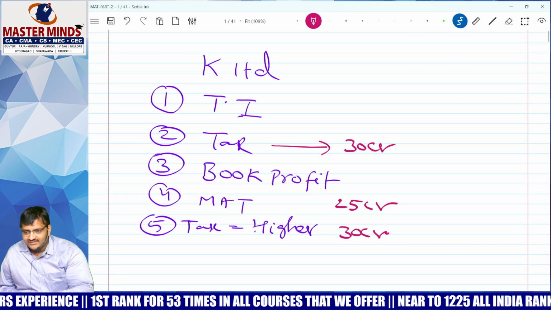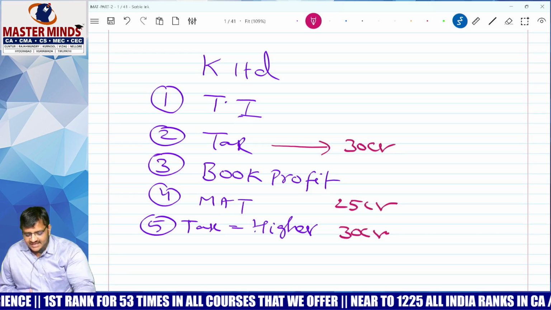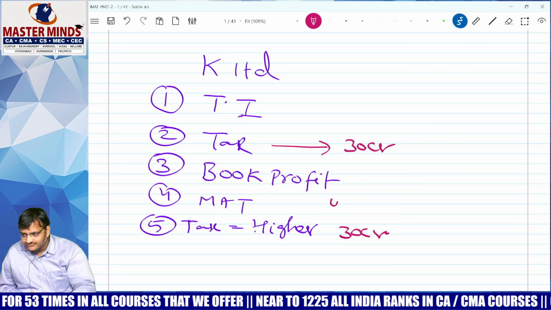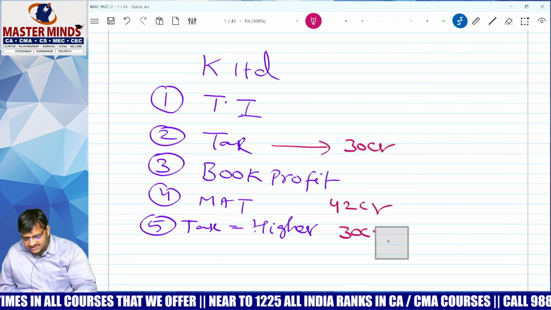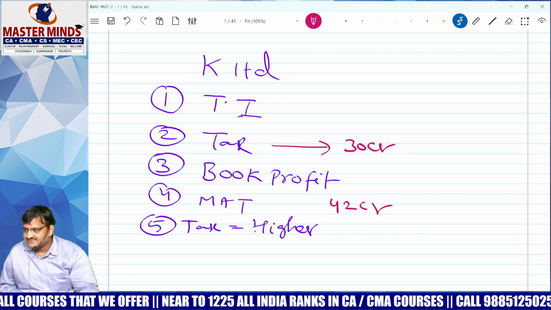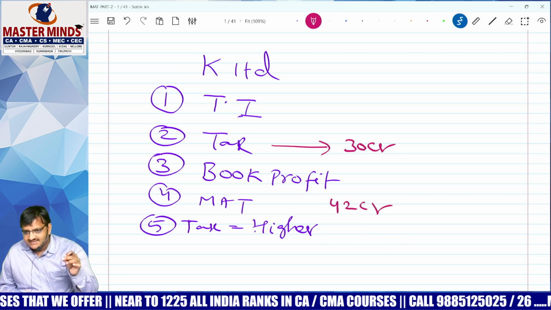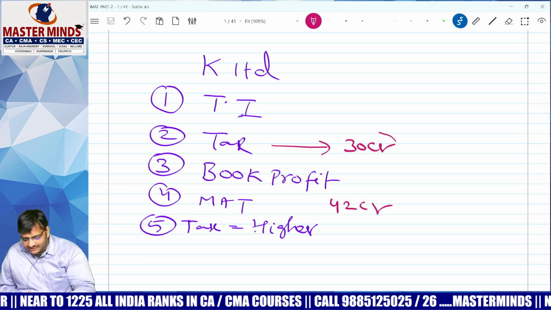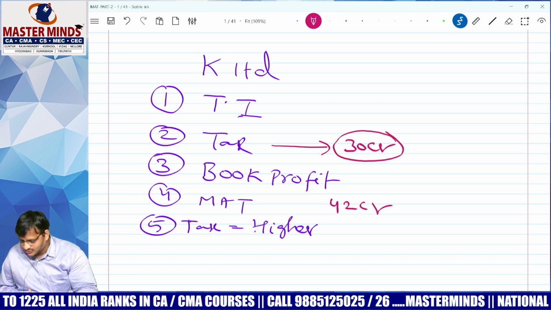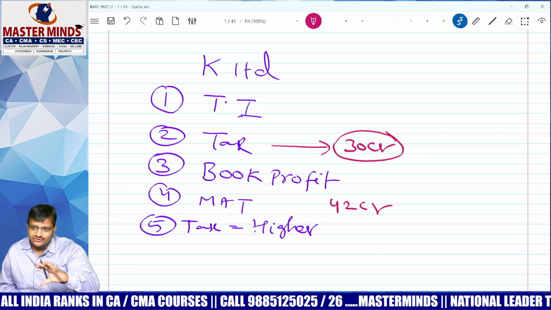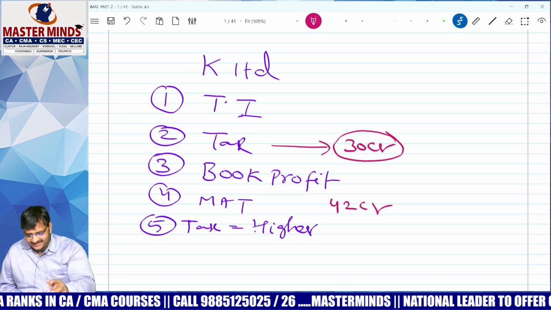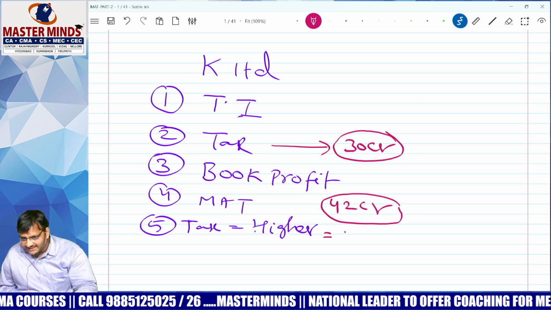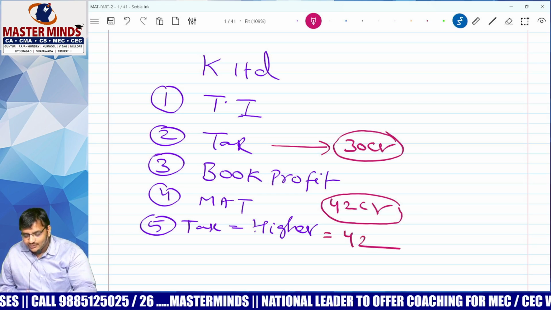But now I will tell you the bad news. What is that? Your normal tax liability is 30 crore, whereas your MAT liability is 42 crore. This is bad news. Why is it bad news? You decided to pay 30 crore, but the lawmaker asked you to add something, deduct something, and he calculated one figure called 42 crore, and he asked you to pay 42 crore tax, which is over and above 30 crore, or not?